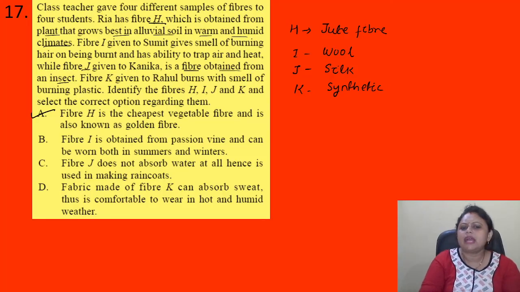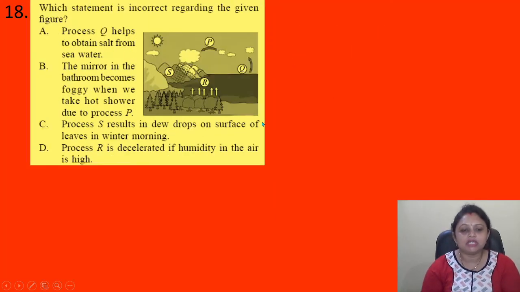Okay, maybe nylon, rayon. Okay, so here the correct answer is option A. Coming to the next question, which statement is incorrect regarding the given figure? A. Process Q helps to obtain salt from seawater. B. The mirror in the bathroom becomes foggy when we take a hot shower due to the process B. C. Process S results in dew drops on the surface of leaves in winter morning. D. Process R is decelerated if humidity in the air is high.